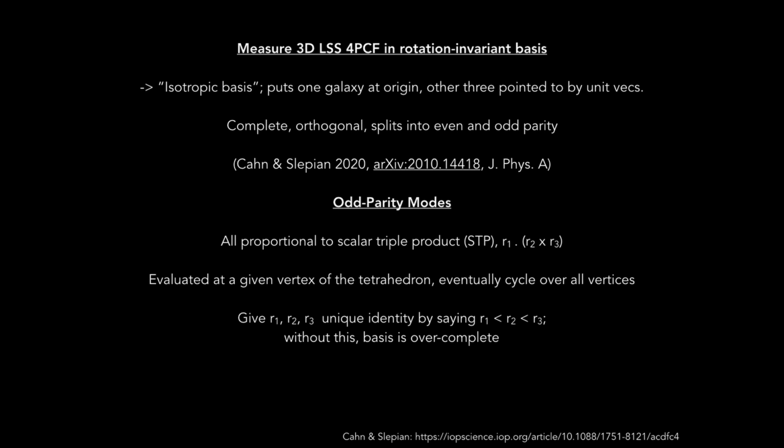So second point is odd parity modes. All of the odd parity modes are proportional to the scalar triple product r1 dot r2 cross r3. This is evaluated at a given vertex of the tetrahedron, and then we eventually cycle over all vertices. Now, we can give r1, r2, r3 unique identities by saying that r1 is less than r2, less than r3, and without this, the basis is overcomplete.